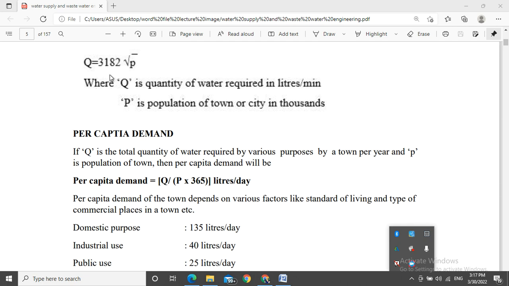Suppose Q is the quantity. We have taken it as 50,000 liters, and the population is approximately 4,000. Multiply it. We have given the values and found the result.